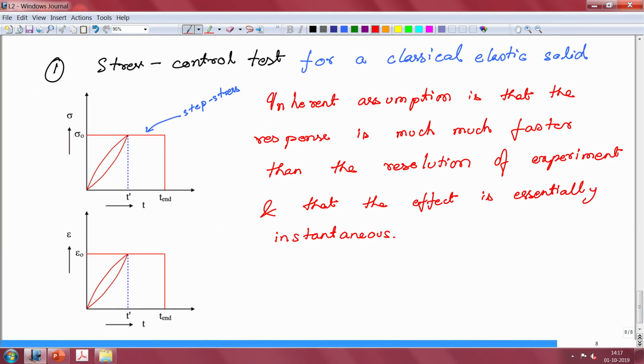When we start looking at the molecular nature, we will see why this response is very fast, and we will also get some idea of how fast it really is, because it cannot be infinitely fast, it has to be a finite number. We will come back to that problem, but for the time being we will just consider this as instantaneous.